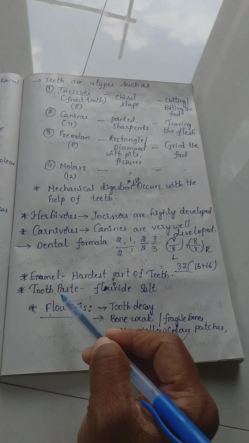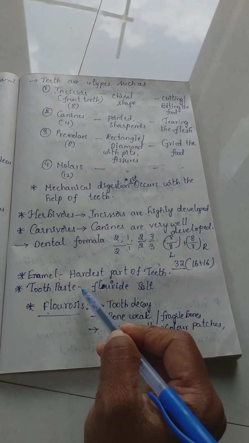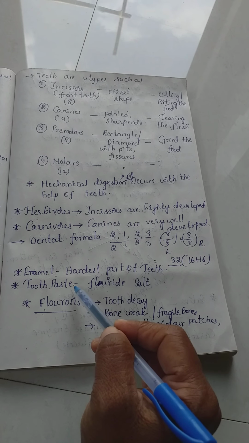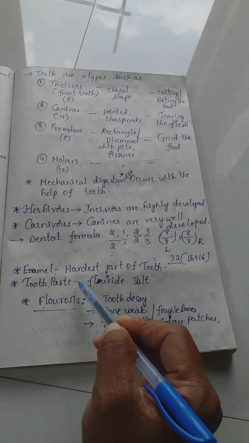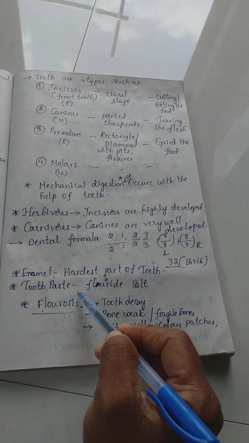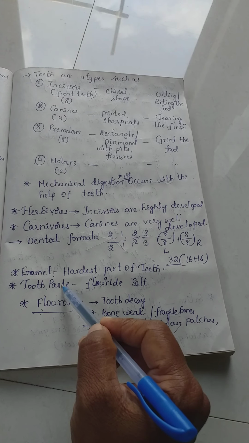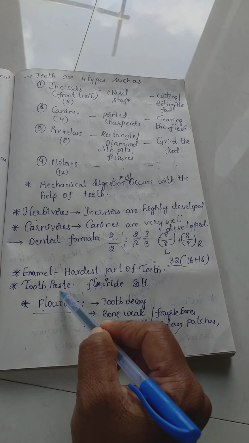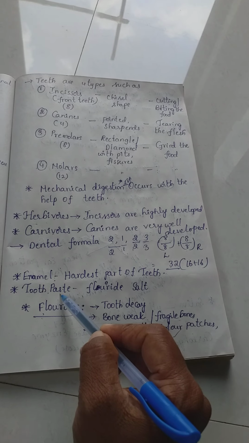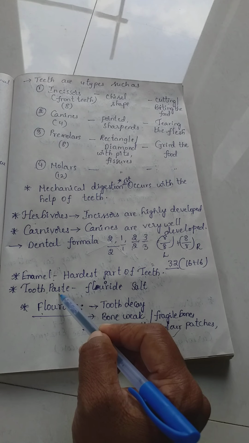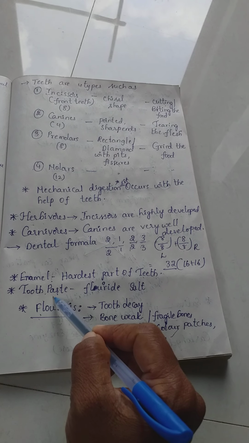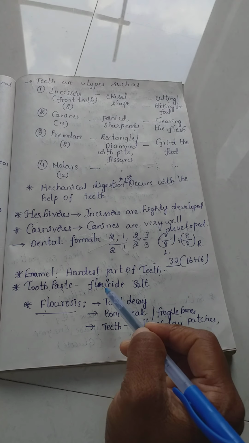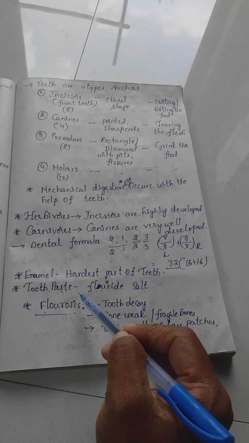When these food particles are lodged on the teeth, they create bacteria, and this bacterial activity destroys the structure of the teeth. To stop this, we use toothpaste which contains a base, which neutralizes the activity of the acid created by the bacteria. Toothpaste also contains fluoride salts, which remove the unnecessary bacteria from the teeth.